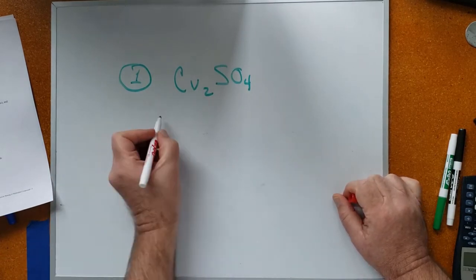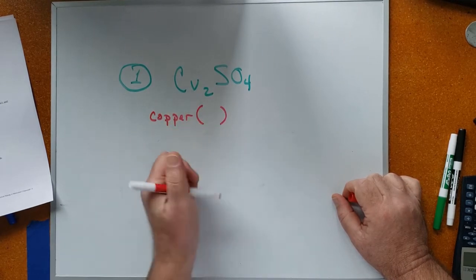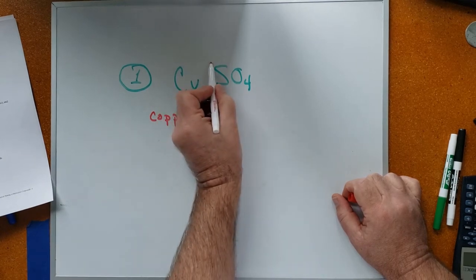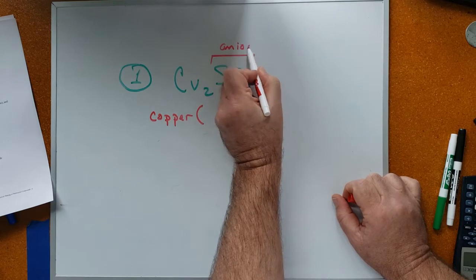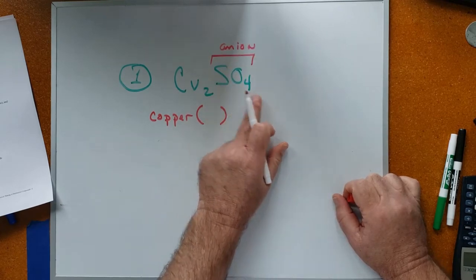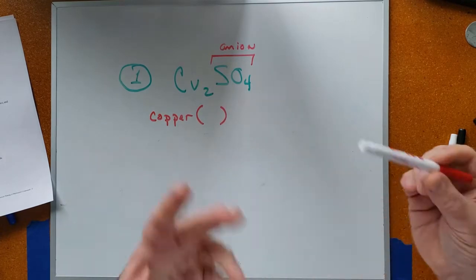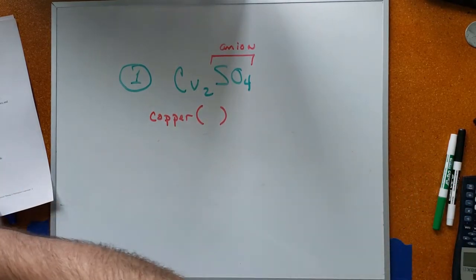If I use the stock system, it's going to be copper, and then in parentheses a Roman numeral indicating its charge, and then the name of the anion after it. Right? This is a polyatomic anion. Right? It's not just sulfur, not just oxygen. It's a combination of sulfur and 4 oxygens. And here you just have to look these guys up.